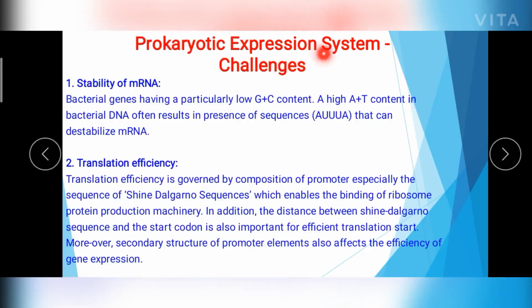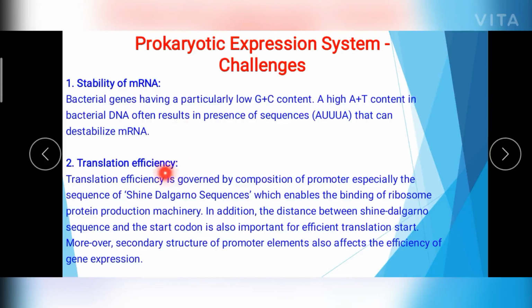Coming to the challenges, what are the limitations and how are they overcome? The first one is the stability of the RNA. The mRNA encoded by this bacteria contains less GC content, that is, the nitrogen bases G and C are less, whereas the adenine and thymine bases are present in high ratio. Due to this, the stability of the mRNA decreases. So this is one of the challenges faced.